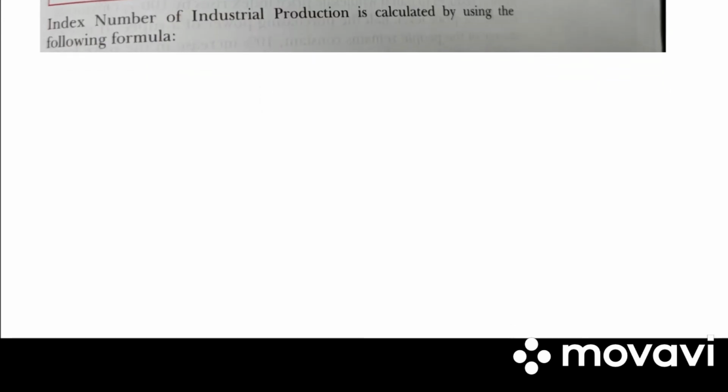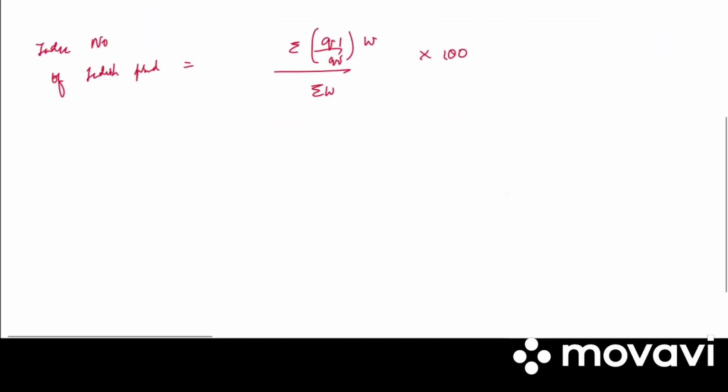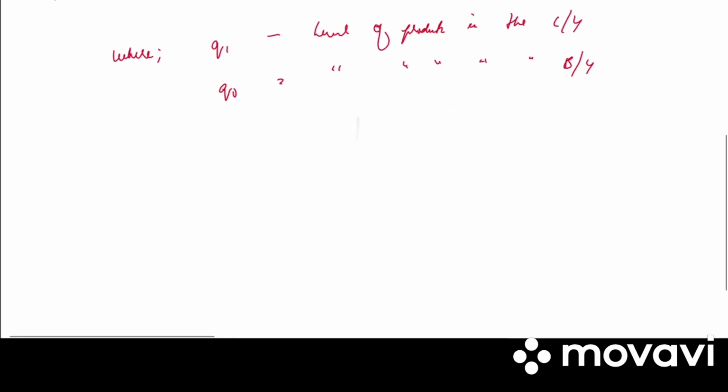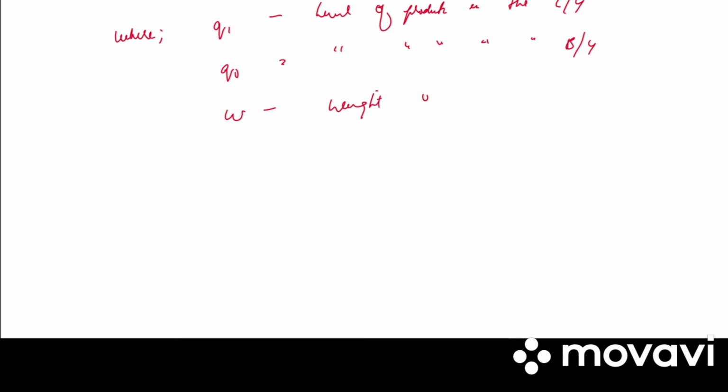So the formula for this is: index number of industrial production is equal to summation Q1 by Q0 into W divided by summation W into 100, where Q1 is level of production in the current year, Q0 is level of production in the base year, W is weight or relative importance of industrial output.